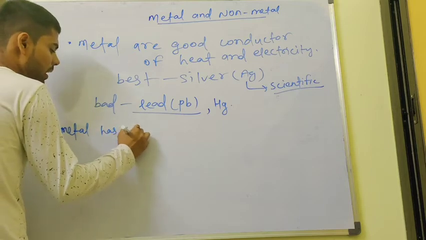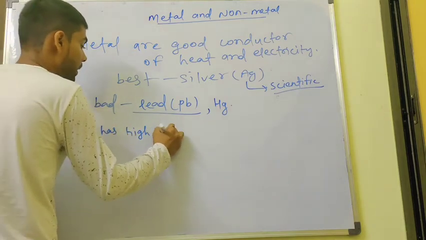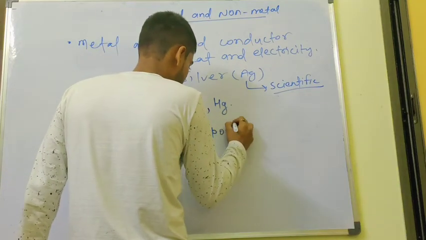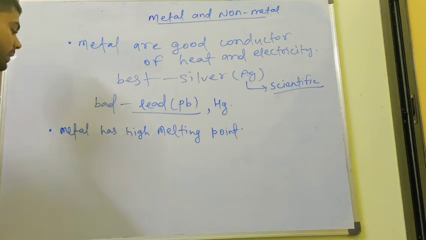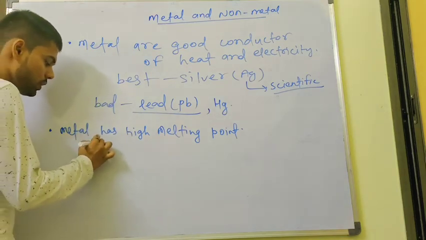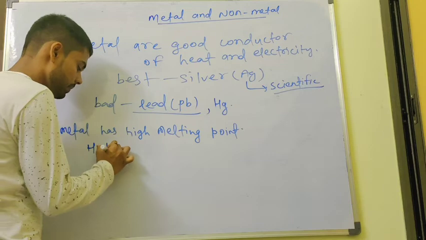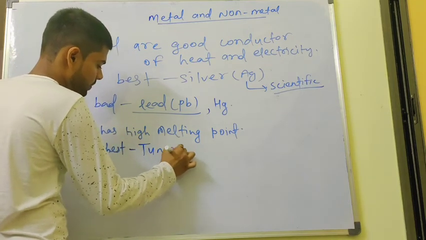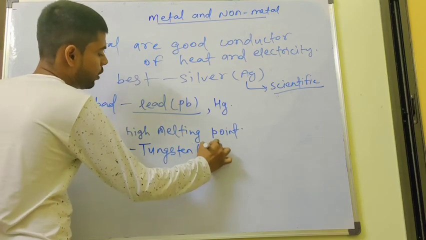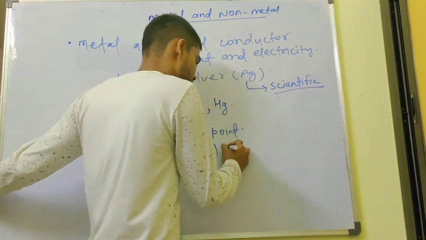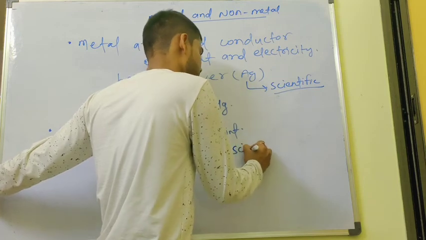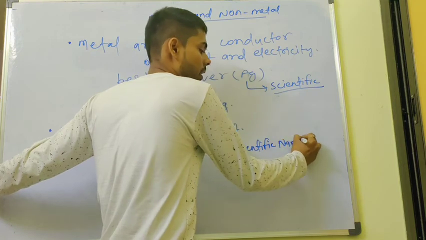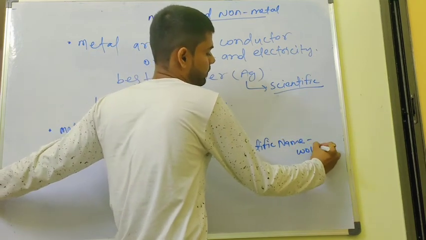Now, bacha, metals have a high melting point. If metals have a high melting point, which one is the highest? The highest one is tungsten, and the symbol is W. I will tell you the scientific name of this one: Wolfram.